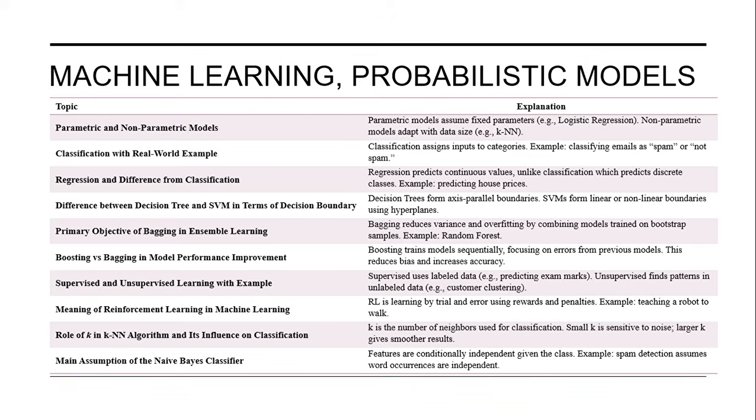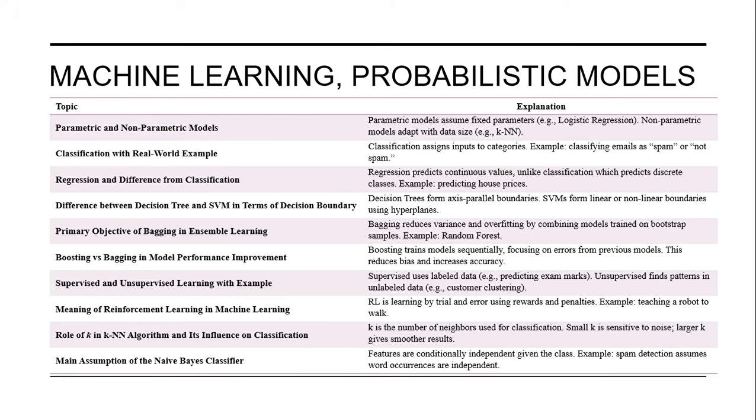A decision tree forms axis-parallel boundaries, whereas SVM forms linear or non-linear boundaries using a hyperplane. The primary objective of bagging is to reduce variance and overfitting by combining models trained on bootstrap samples, for example, random forest. Boosting trains the model sequentially, focusing on errors from the previous model. This reduces bias and increases accuracy.